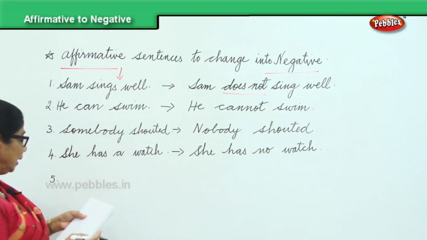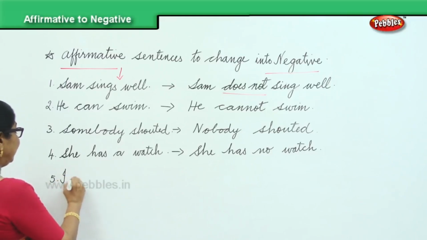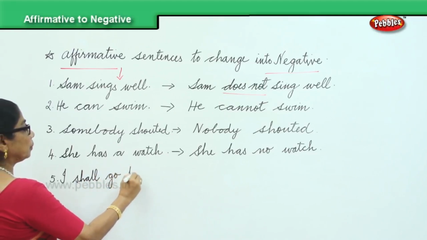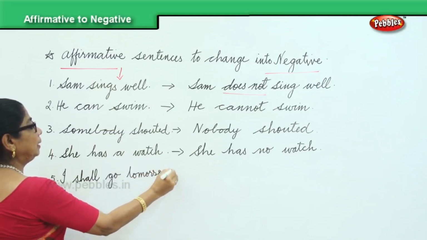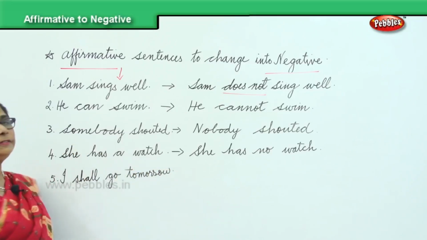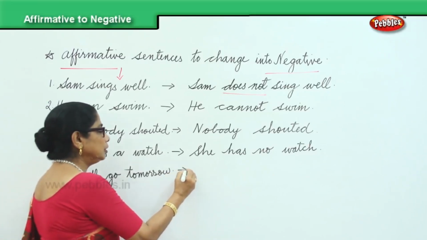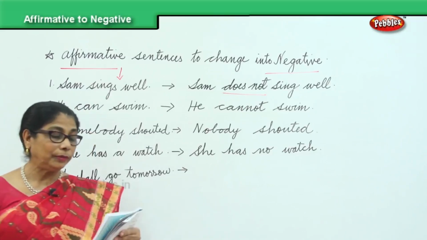Finished. Now, another one. I shall go tomorrow. It's a complete affirmative sentence, positive. Now I'm going to make the positive affirmative sentence negative. I shall go tomorrow. What will you say?